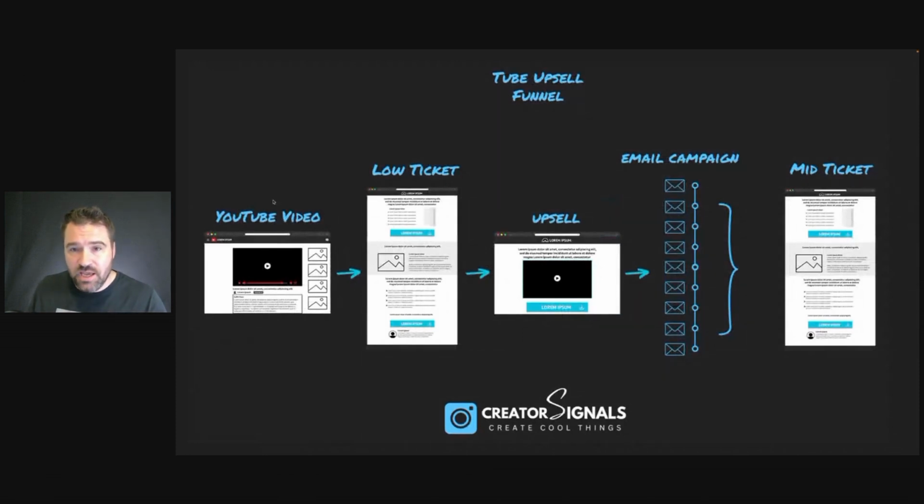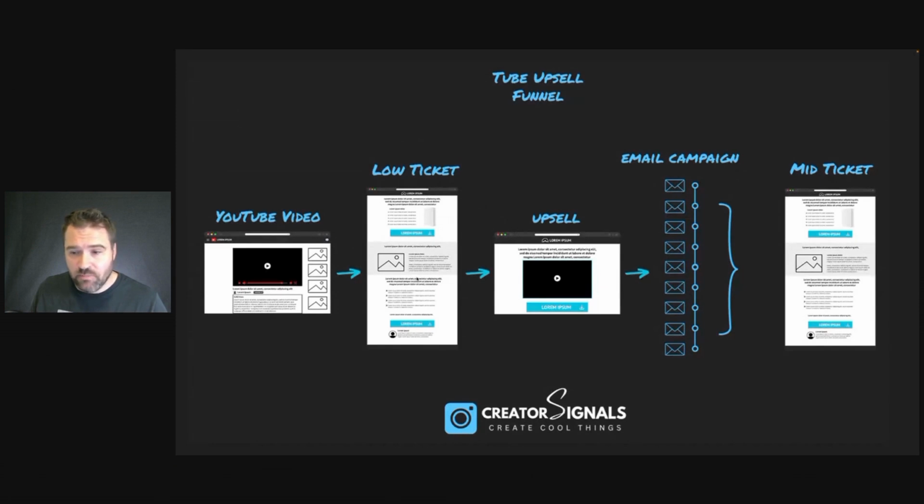So in the same bio or description of your content pieces that you're putting out, we're also going to have a link that's going directly to the sales page for your offer, right? And it's going to be a funnel that looks like this, where they click on that link. And this is going to be for the people that are ready to buy, right? People that have probably watched 5 or 10 of your videos or seen a bunch of your posts, and now they're ready to buy. So we're going to have a link that takes them to a sales page where they can buy a digital product or course.